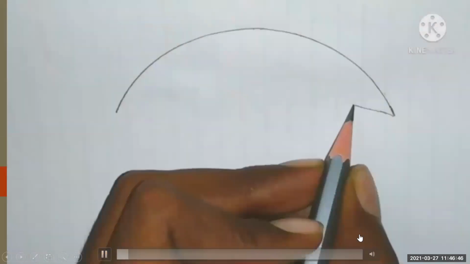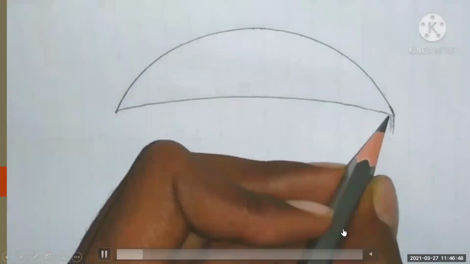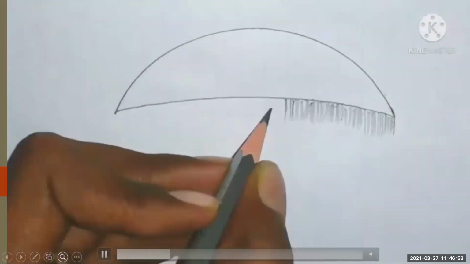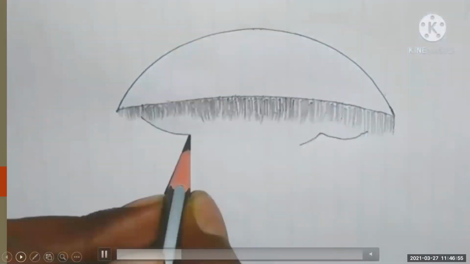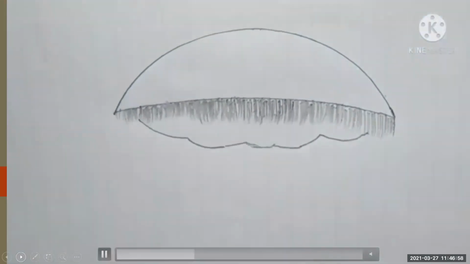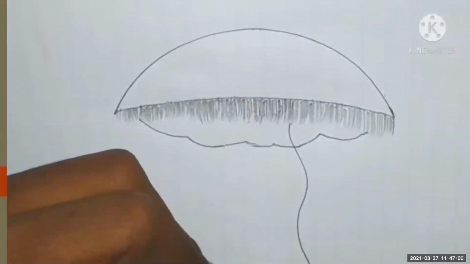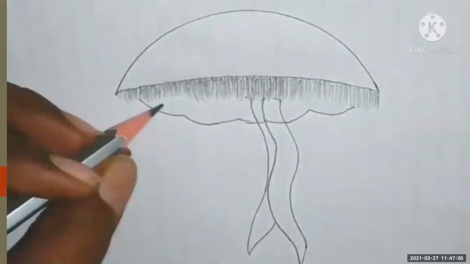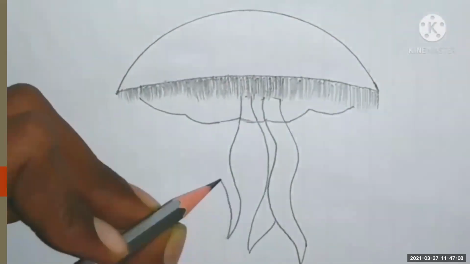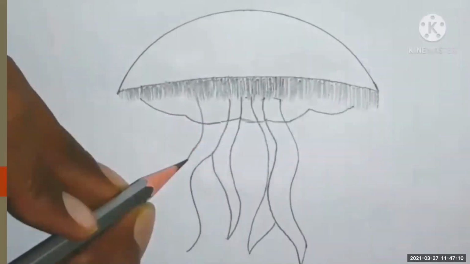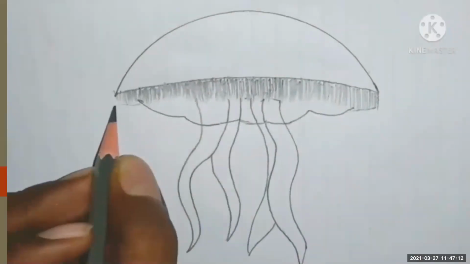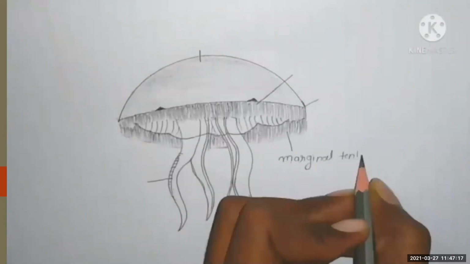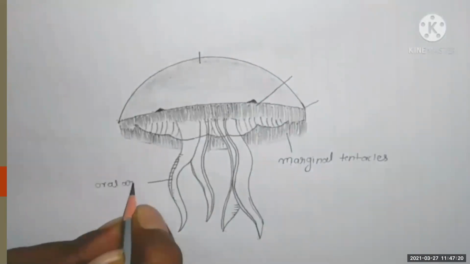You can utilize your protractor. You have to draw scientifically and technically correct diagrams. See, very easily he has drawn the jellyfish over here.